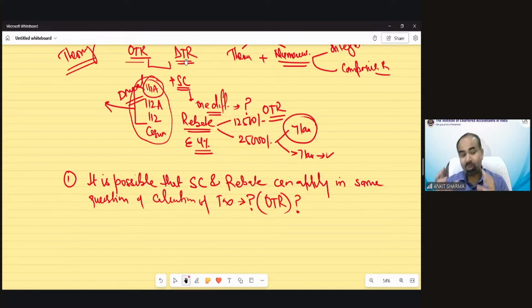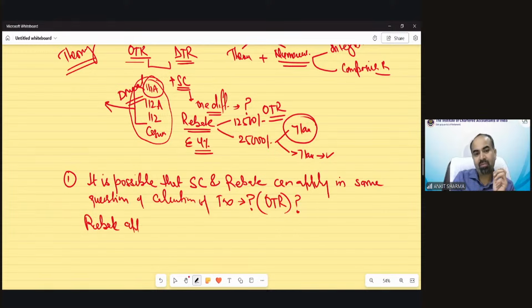So there must be something. There must be some scenario in which surcharge and rebate both can be applicable. That's why the question is here. So the answer, of course, is yes. That's why the question has been asked. But you have to find out how and when. If in normal case, you will think about it, this is correct, that rebate would be applicable.